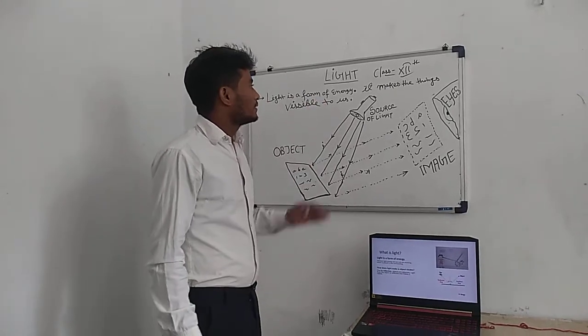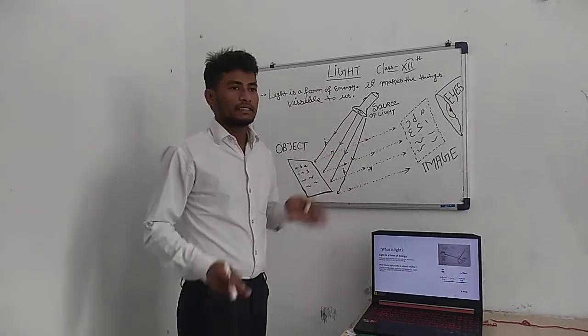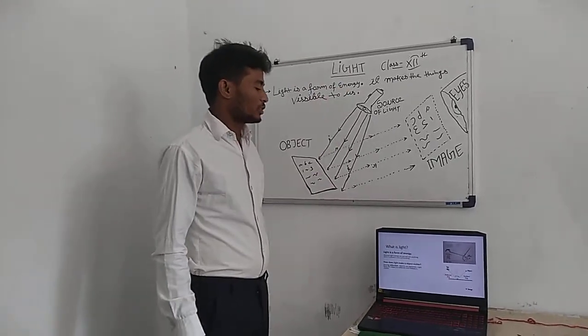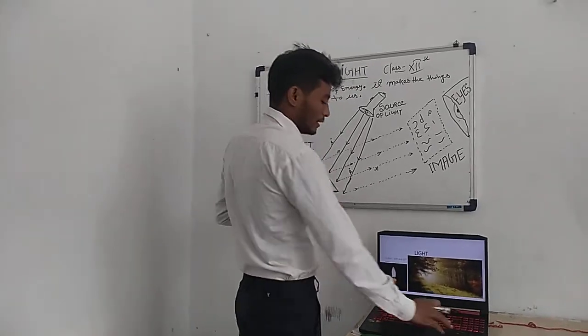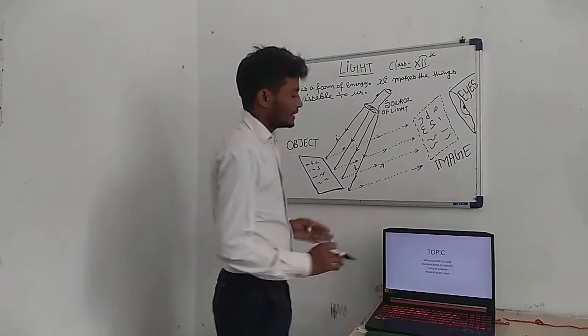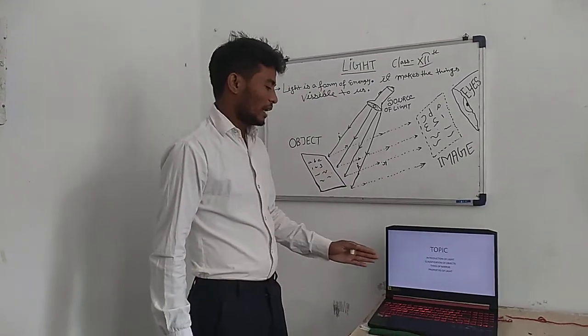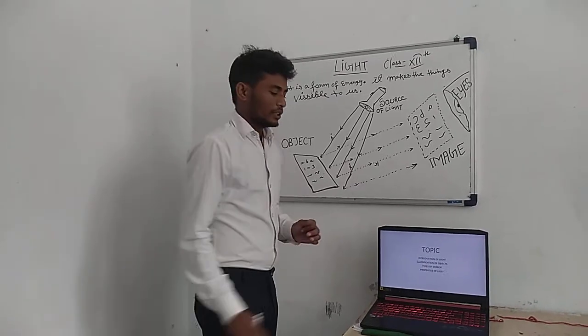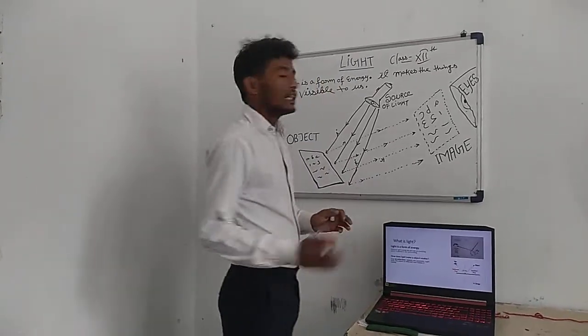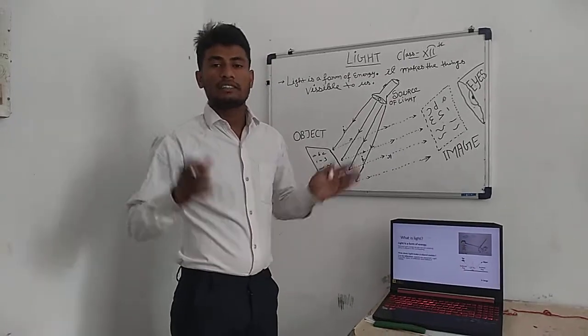Today I will teach you the topic light. We have already studied this chapter in class 10th, and this is a major topic of class 12th. We will cover the major topics in this chapter: introduction of light, classification of object, types of mirrors, and the properties of light. So when we hear the word light, what strikes our mind?